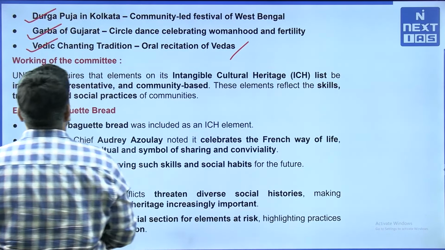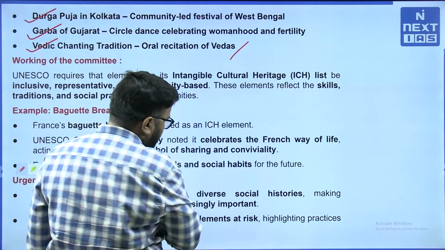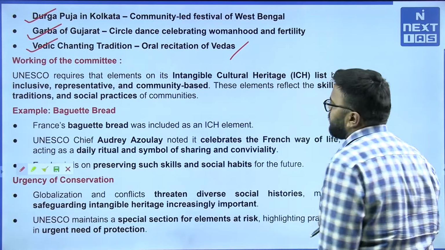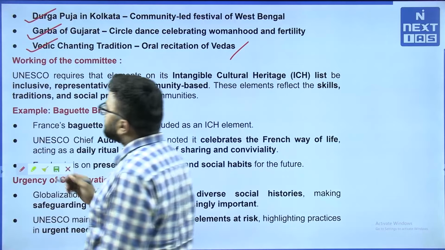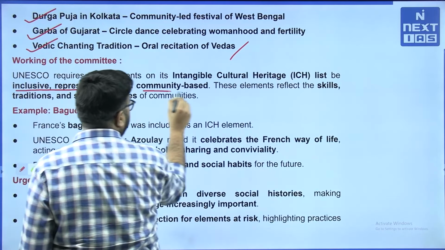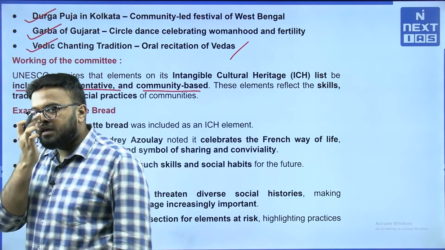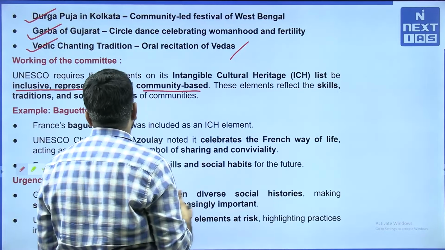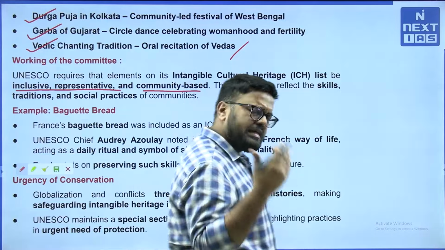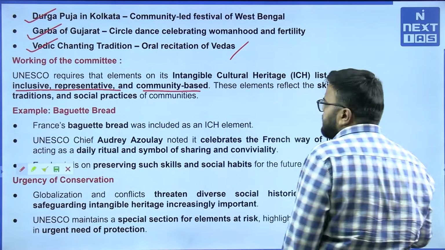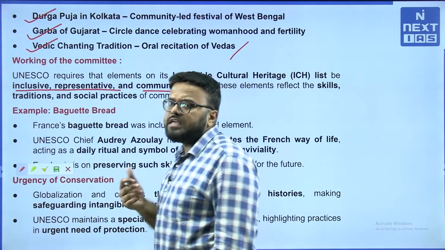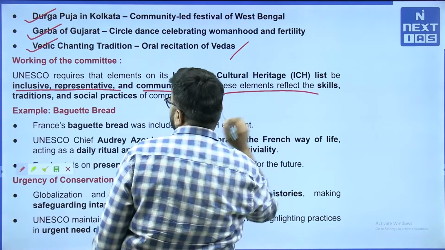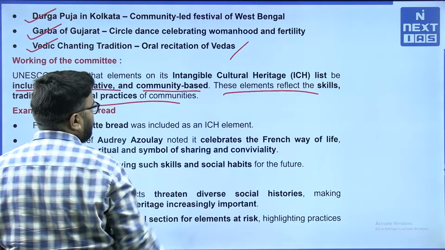So how exactly does the committee work? To declare any site or tradition as intangible cultural heritage of humanity, the list must be inclusive, representative and community based. See, it should not be exclusive, it should be inclusive and representative of the community. As I said earlier, Deepawali has diverse communities supporting its inclusion. So that worked in its favor. These elements reflect the skills, traditions and social practices of communities.